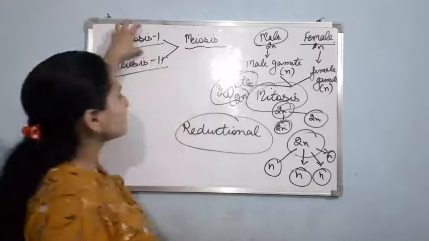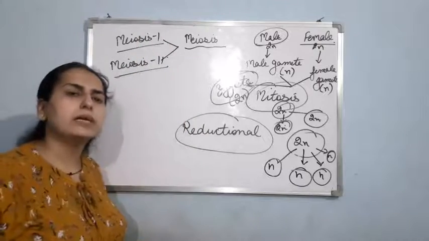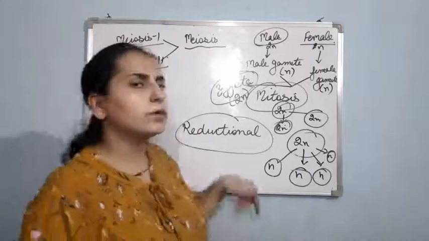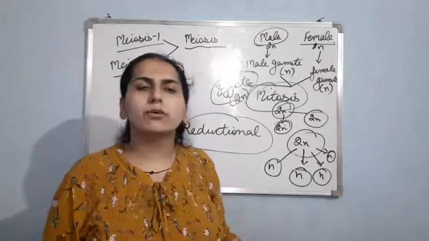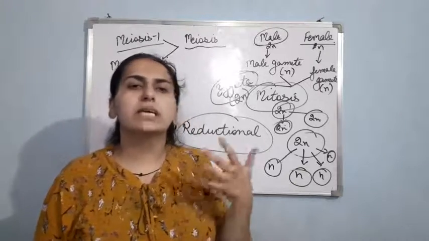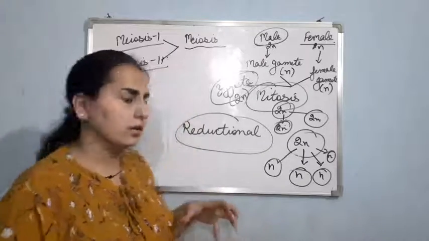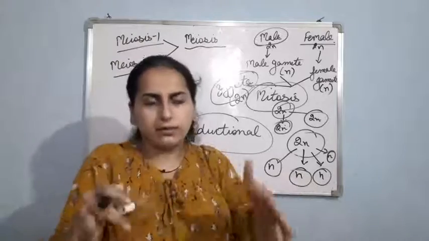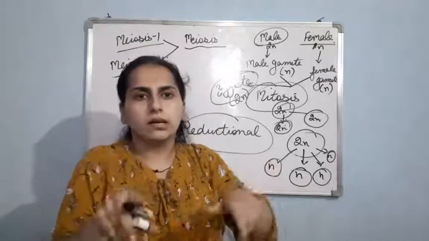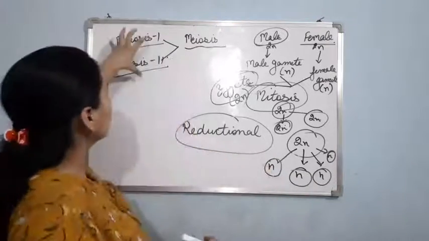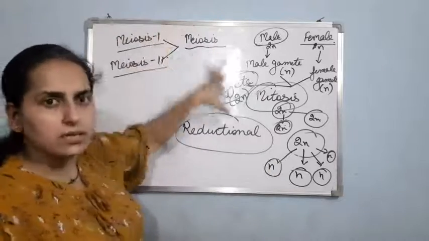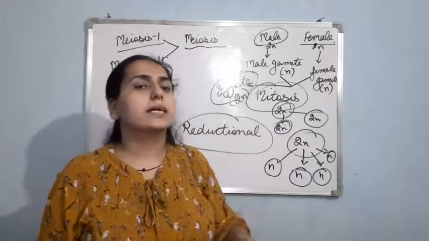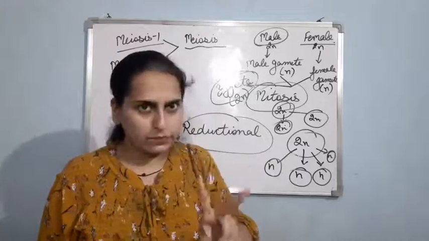In meiosis 1, there will be division of the nucleus and division of the cell content. Similarly in meiosis 2, there will be division of the nucleus and division of the content of the cell. So basically I can say karyokinesis, that is dividing the chromosomal matter of the nucleus in two parts, takes place 2 times in meiosis, and cytokinesis also takes place 2 times, right?